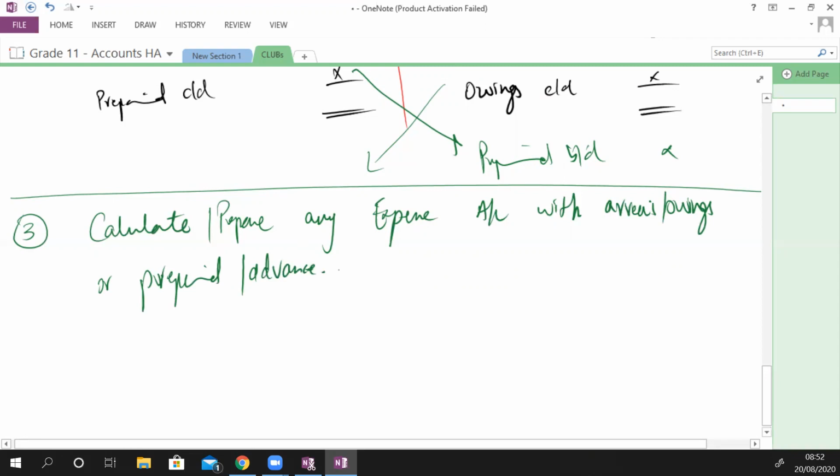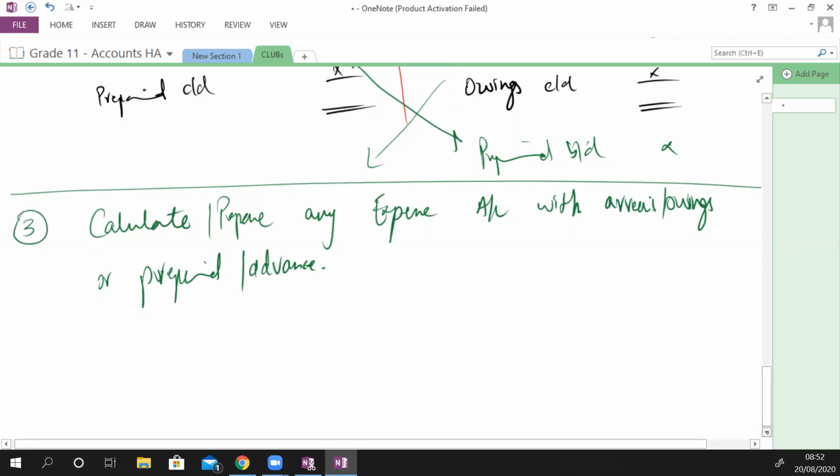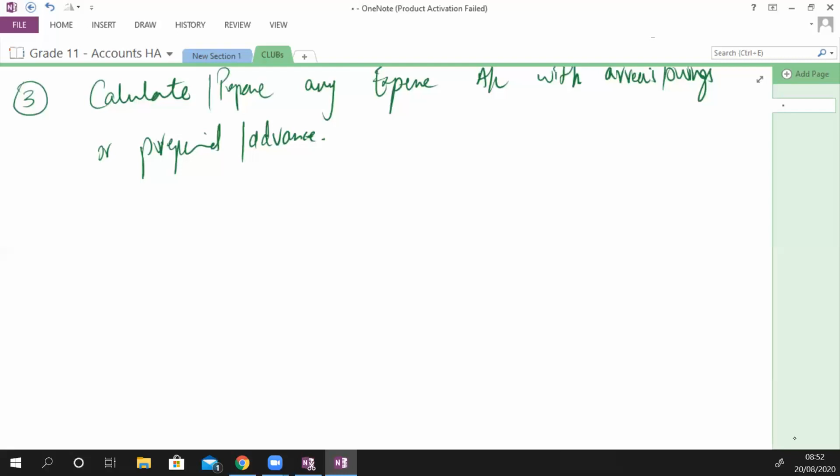Just like income, you might have expenses which might have arrears or prepayments. Okay, so you have to prepare an expense account, all those expense accounts that have arrears and prepaid with it.